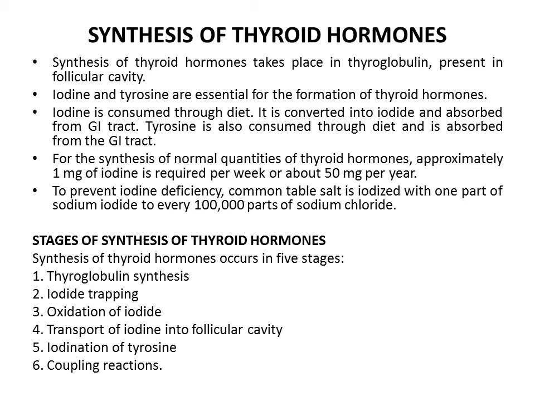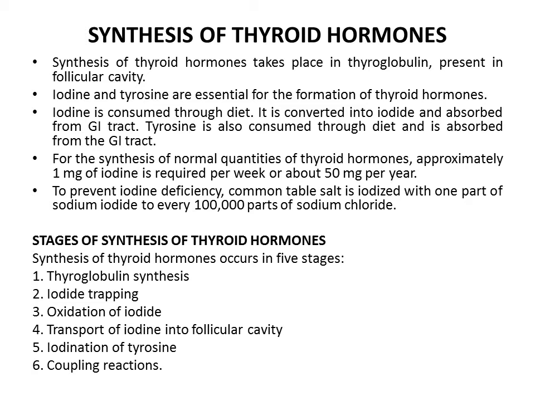Then, iodine combines with tyrosine, which is already present in thyroglobulin. Iodination process is accelerated by the enzyme iodinase, which is secreted by follicular cells. Iodination of tyrosine occurs in several stages.